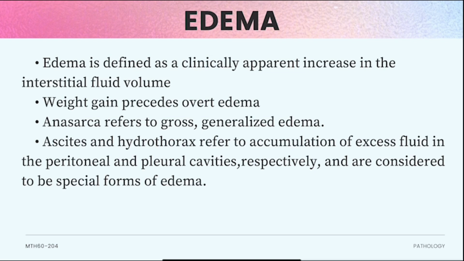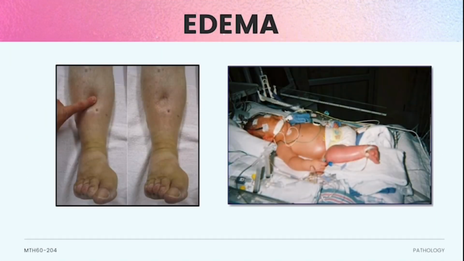Weight gain precedes edema. Anasarca refers to gross generalized edema. Ascites and hydrothorax refer to accumulation of excess fluid in the peritoneal and pleural cavities, respectively, and are considered to be special forms of edema. The first one is pitting, and the next one is anasarca.